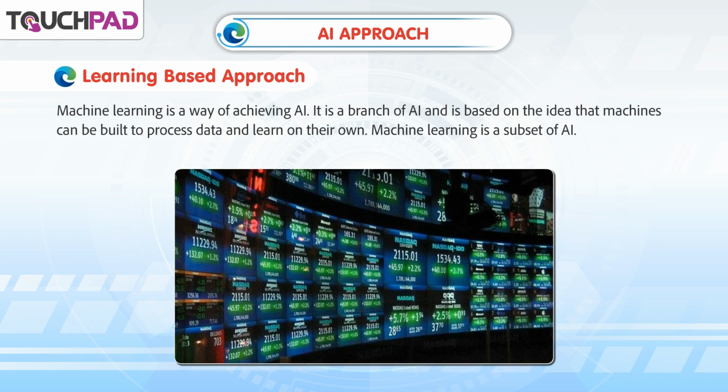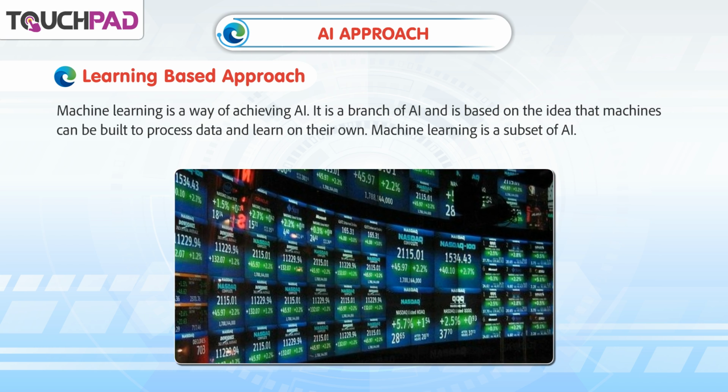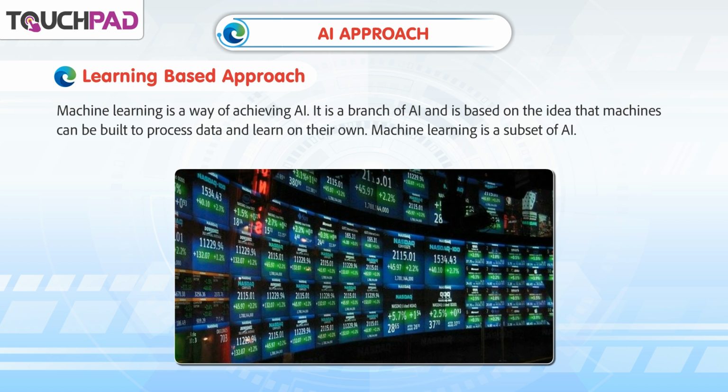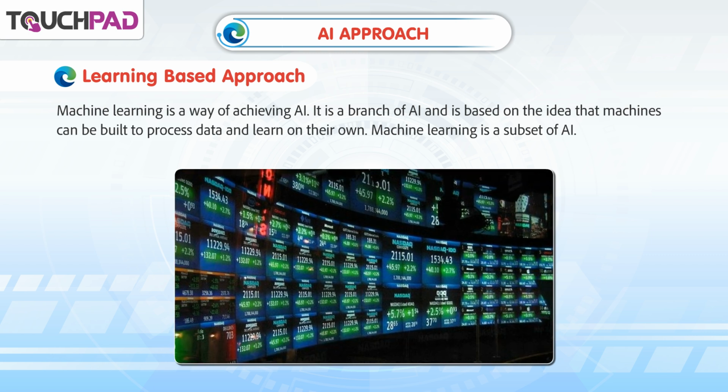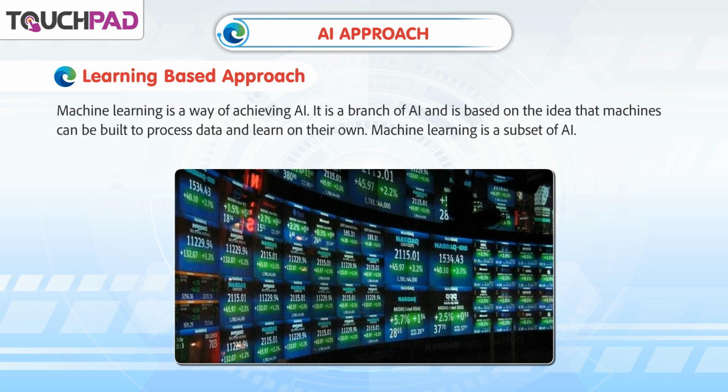Machine learning is a way of achieving AI. It is a branch of AI and is based on the idea that machines can be built to process data and learn on their own. Machine learning is a subset of AI.